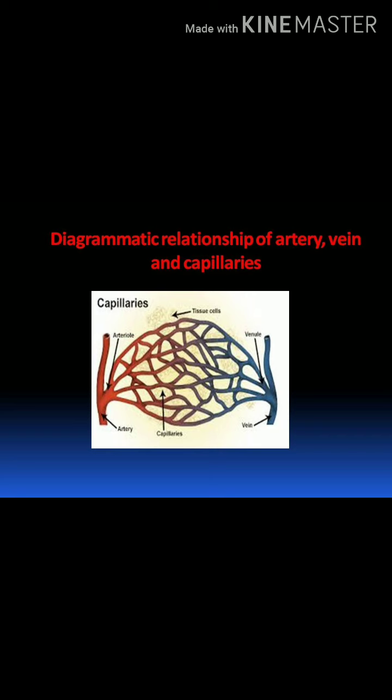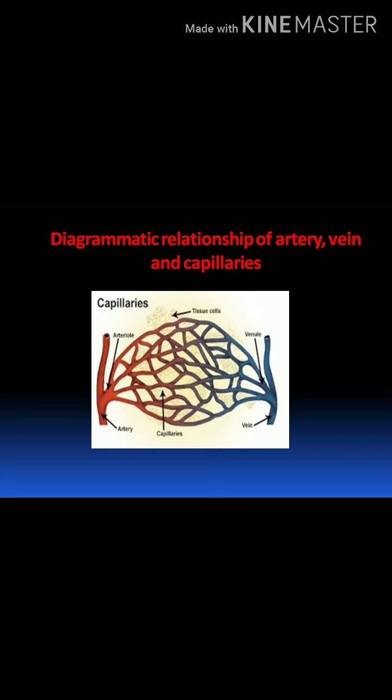When the capillaries carry oxygenated blood, they are arterial capillaries. When they carry deoxygenated blood, they are called venous capillaries. These venous capillaries again rejoin to form venules. Venules rejoin to form veins.